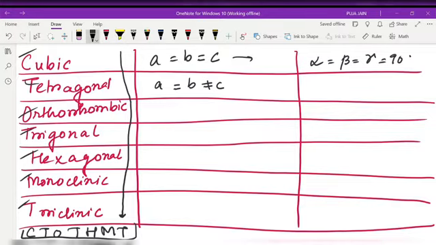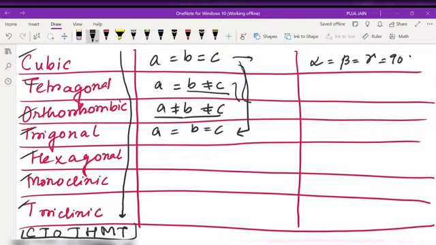Second, a equals b, not equal to c. Third, a not equal to b not equal to c. Fourth, you repeat the whole set: a equals b equals c, then a equals b not equal to c, then a not equal to b not equal to c.